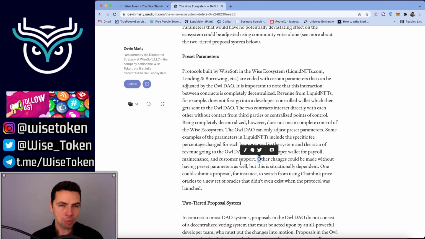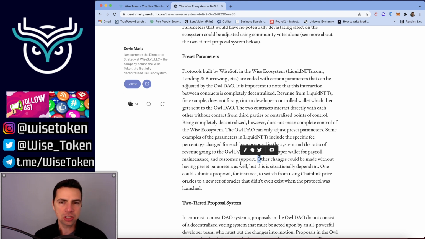Now, conceivably, as these protocols like lending and borrowing and liquid NFTs become successful, gain traction, and grow, the revenue grows, and the percentage being taken for the dev wallet can decrease. So basically what we're going to do is have a transparent budget. We're going to submit the budget with a proposal to decrease the amount of revenue that's coming to the dev wallet. So as profits increase, the percentage going to the dev wallet will decrease.